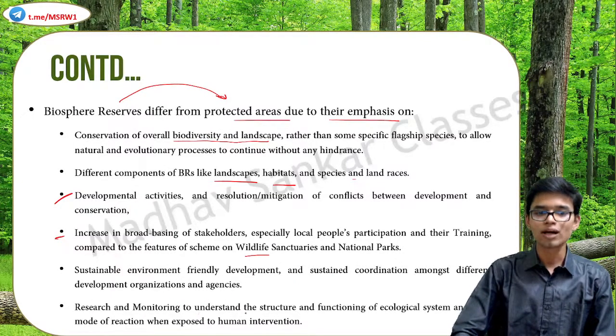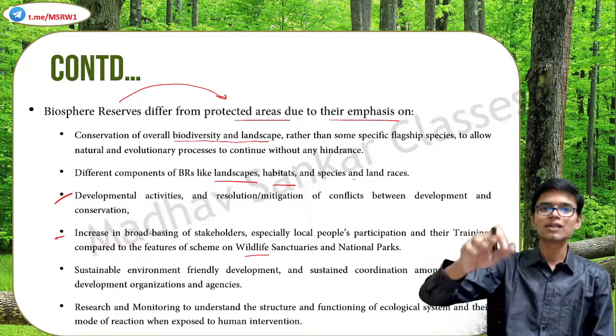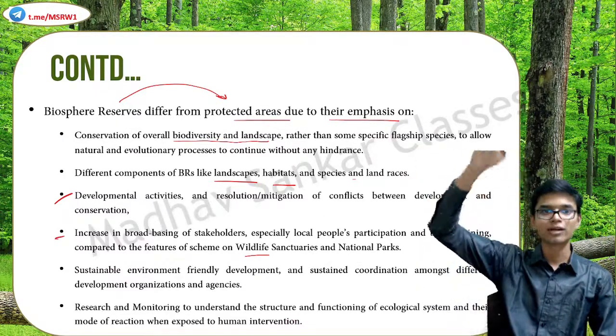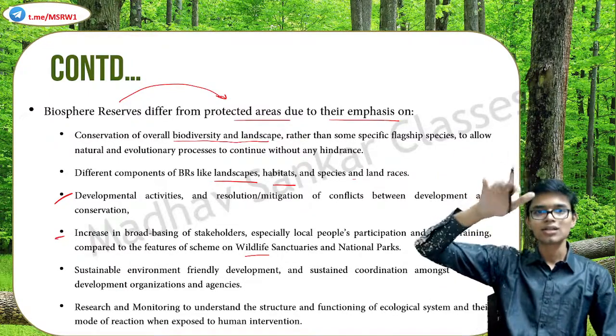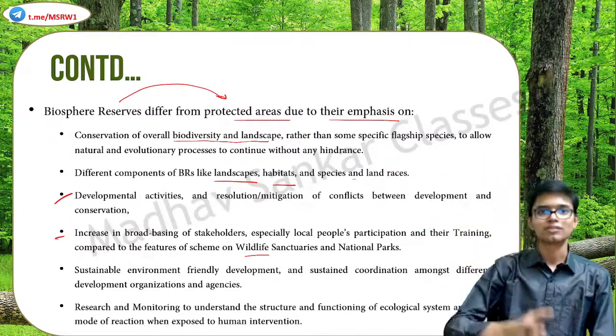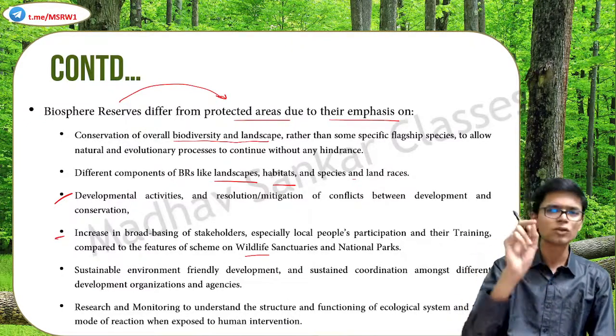Research and monitoring to understand the structure and functioning of ecological systems and their modes of reaction when exposed to human intervention. So basically, biosphere reserves are a part of MAB, the Man and Biosphere Program. So that is the umbrella idea. Correct? So human-nature interaction, you have to monitor that and study that. That is the most important aim of it.